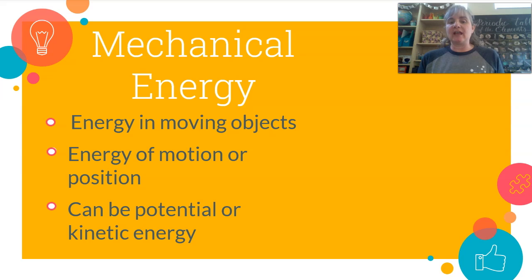All right, the first type of energy we're going to talk about is mechanical energy. Mechanical energy is energy in moving objects, or the energy of motion and or position. So it can be potential or kinetic. But I want you to think about moving things, moving parts, for mechanical energy.